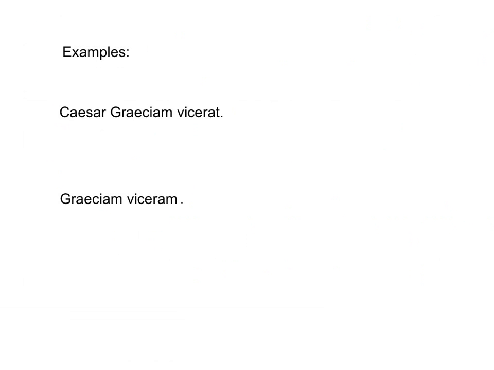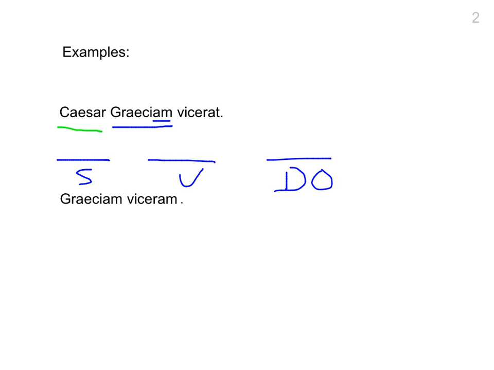So the first sentence here, Caesar, that's a person's name. Then we have Graeciam, ends in an AM, which means it's an accusative. It's going to be our direct object. So again, if we set this sentence up, subject, verb, direct object. In Latin, a sentence may or may not have a direct object. Not all sentences do. We know Caesar is the subject because of the ending. His name ends in an R. That's one of the nominative endings. So Caesar is going to do something.